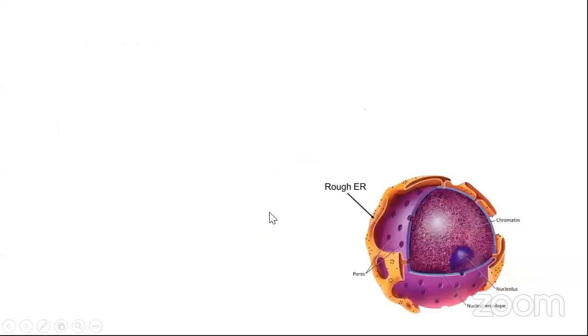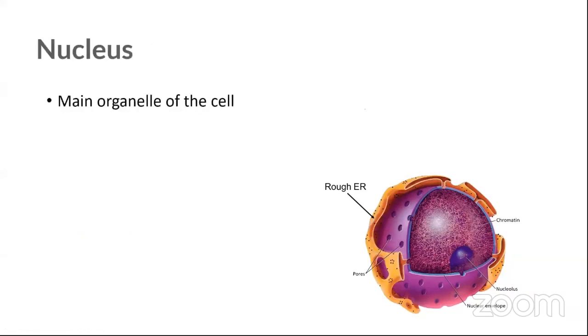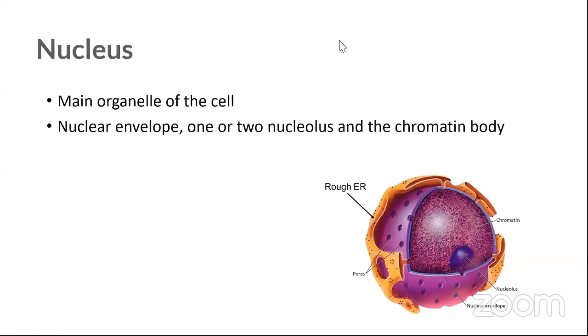Okay, fine. So now coming to the boss of the cell, that is the nucleus. That is the main organelle of the cell, right? Nuclear envelope. Remember these words: nuclear envelope, 1 or 2 nucleoli, and the chromatin body, right? Look at this picture now. Let's go from inside. In here we have the nucleolus. After the nucleolus, it can be either 1 or 2, just remember it. And then we have the chromatin, right?